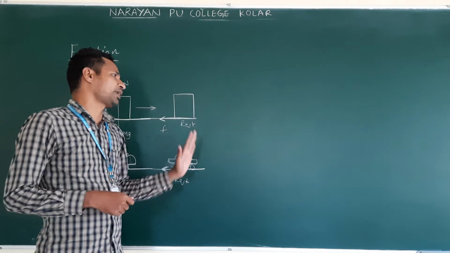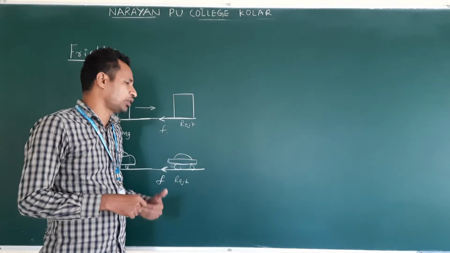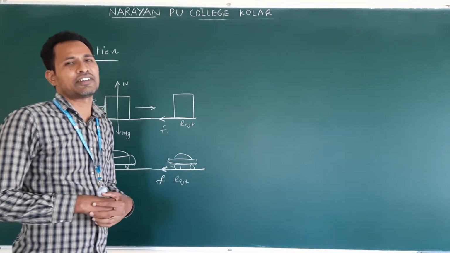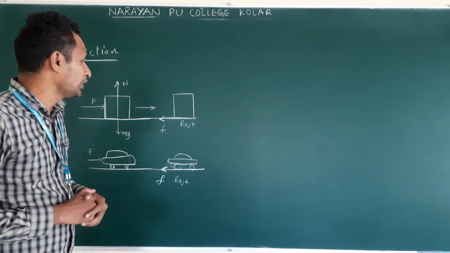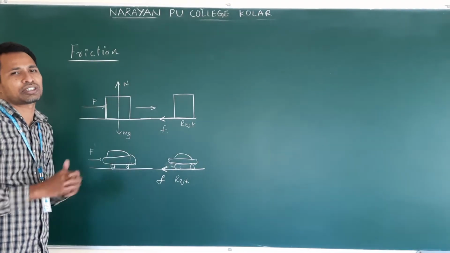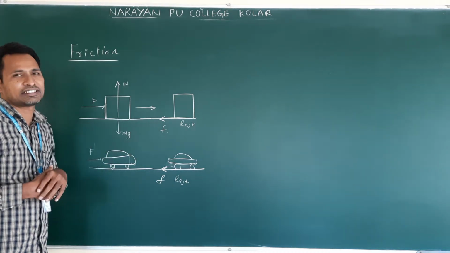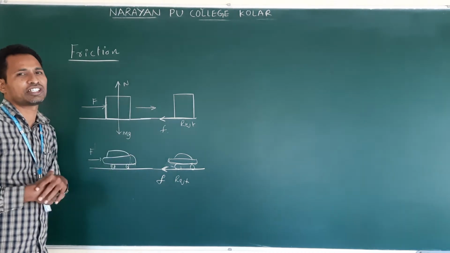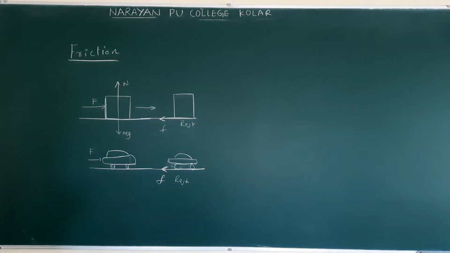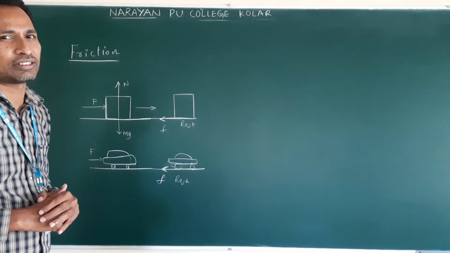No air is present, only the object and floor are there. Now the object is moving on the floor. After traveling a certain distance, what happens? It stops. We are not applying the force continuously. We just pushed or threw the object and left it. It travels a distance and so on. The reason is that at the contact surface, frictional force is acting. Now I hope you understand what friction is.